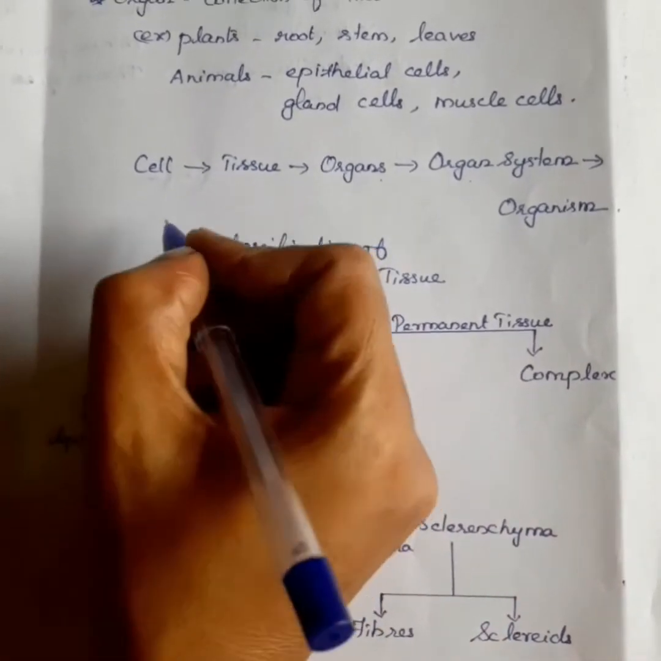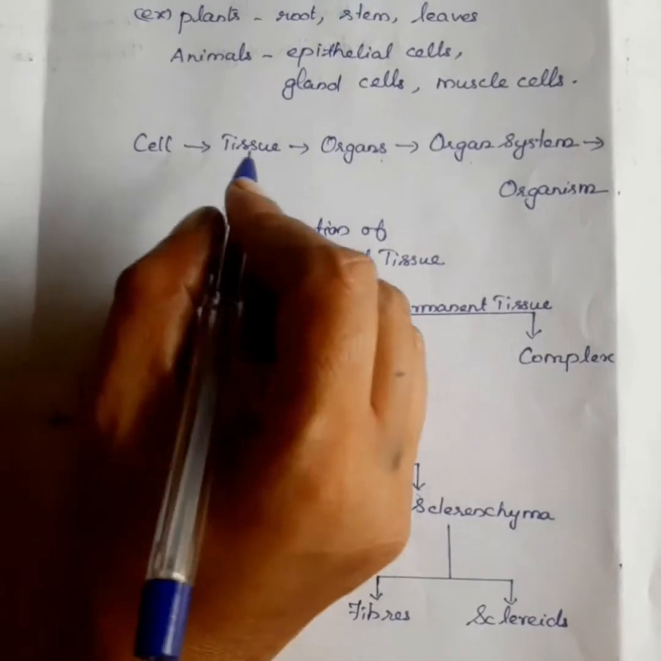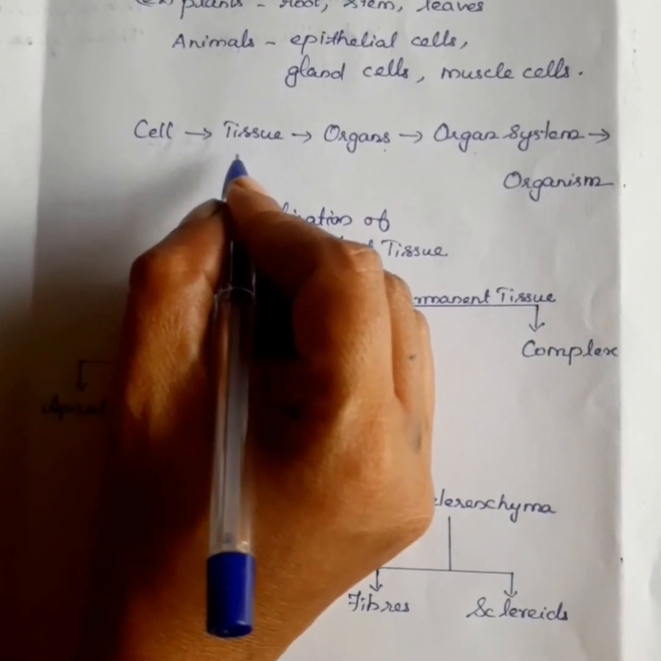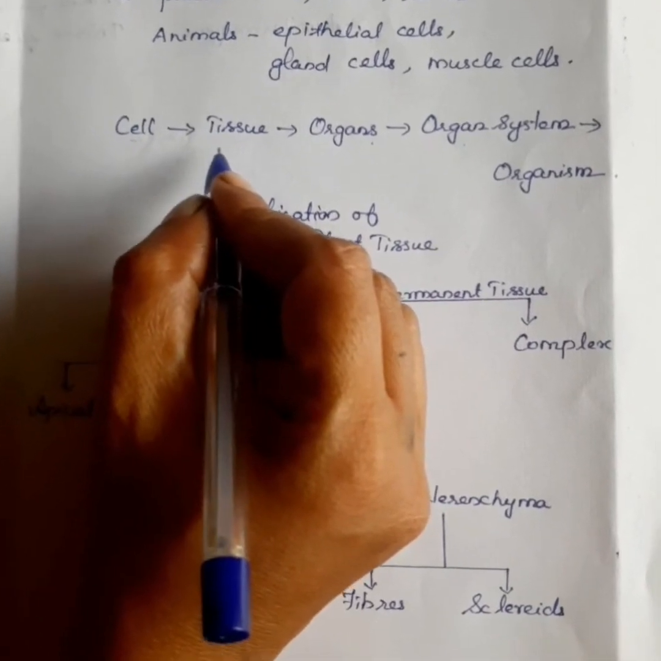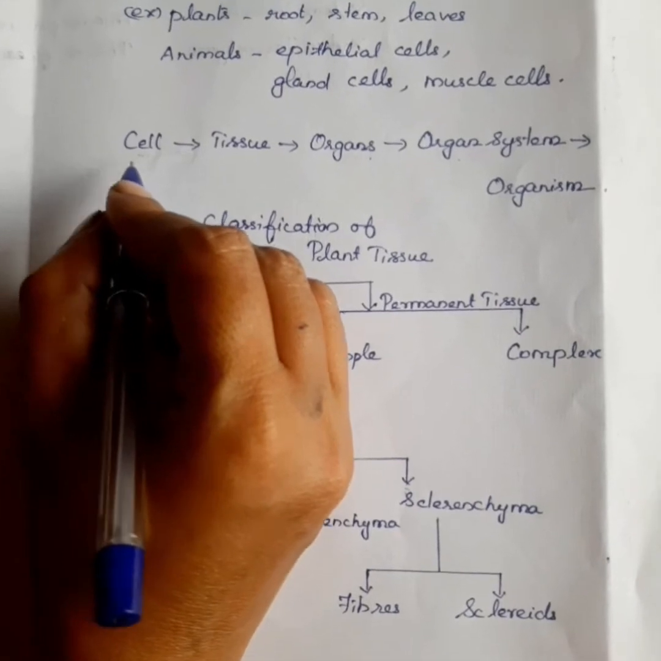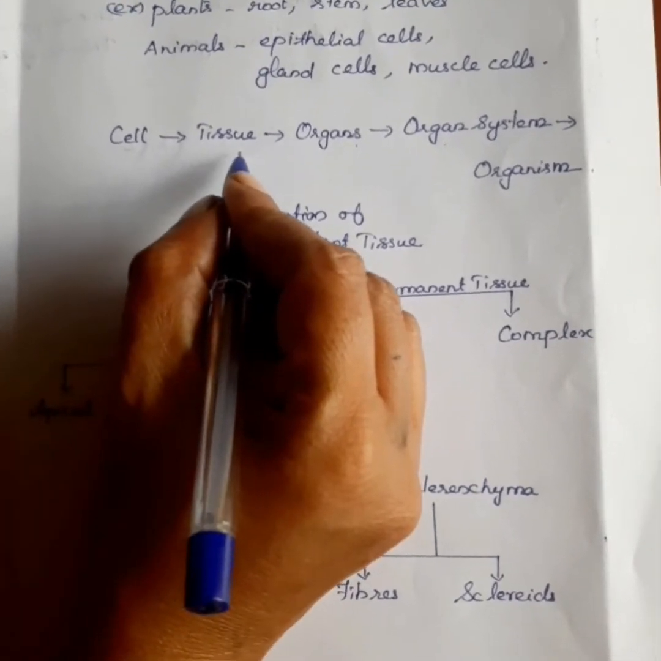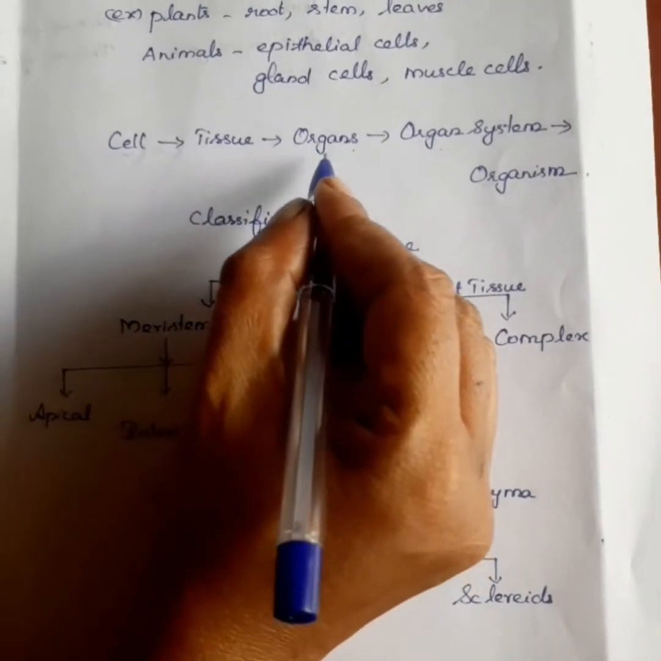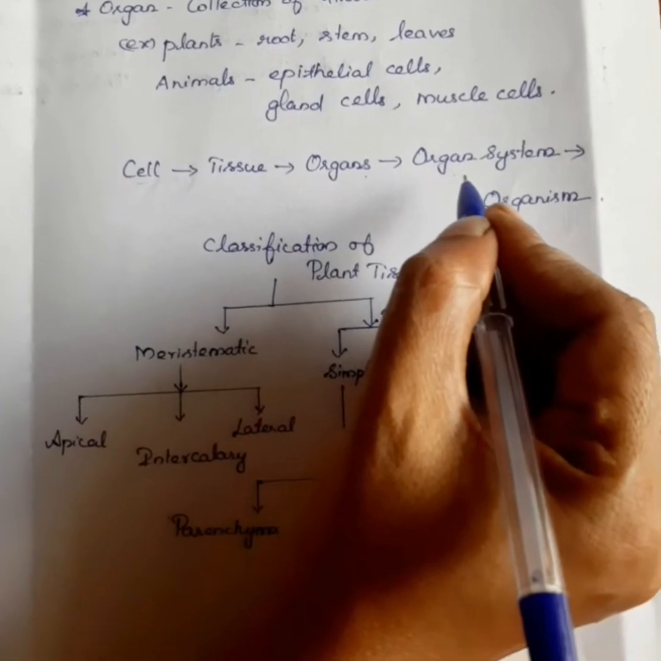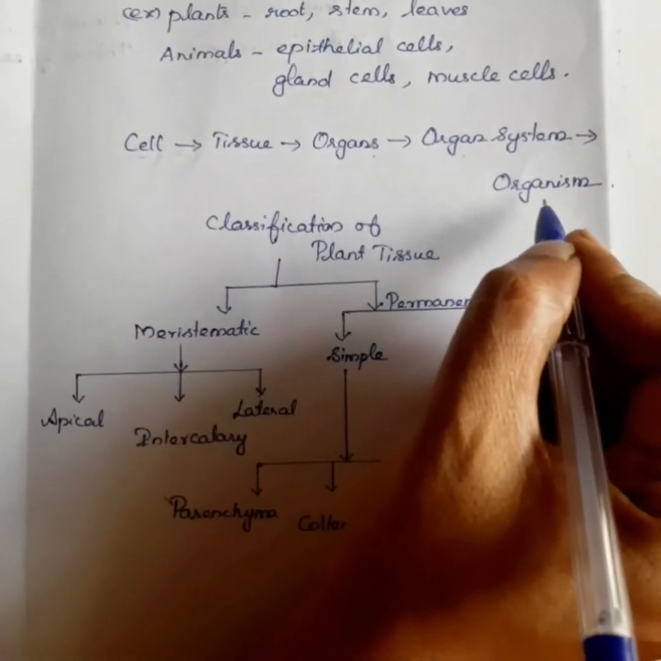Cell: a cell is the basic unit of a living organism. Tissue: a group of cells positioned and designed to perform a particular function is called tissue. So this is a single cell. A group of cells combine together to form different tissues. The different tissues form different organs, and the different organs combine together to form the organ system, and the organ system forms the whole organism.